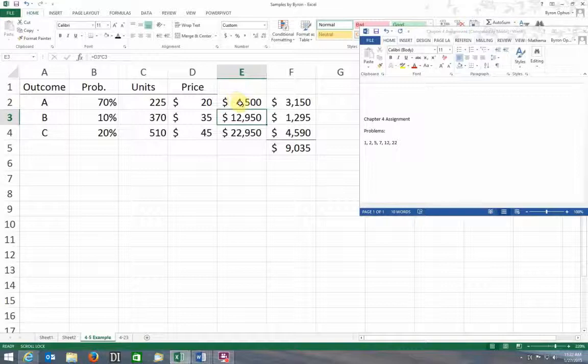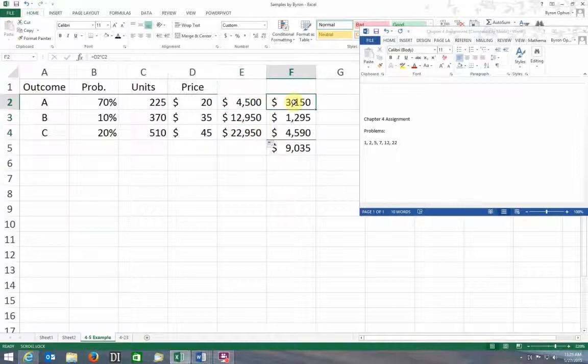That would be my sales forecast in that case. And I can just copy this formula down, because it's the same. This one's going to be 35 times 370. This one's 45 times 510. For those of you that know, you can grab that lower right-hand corner when that little cross appears on it, and drag it down, and that means copy.